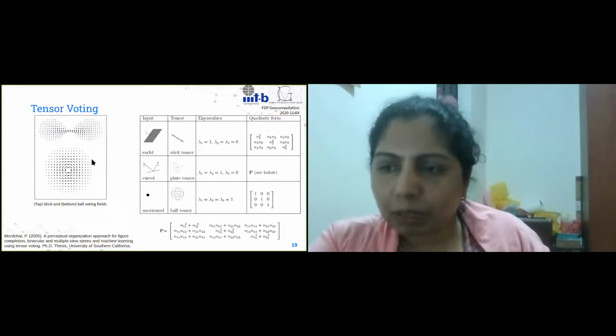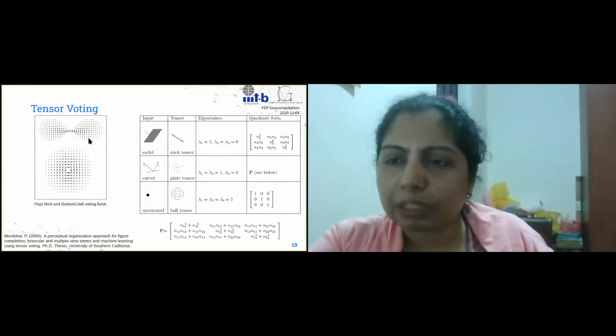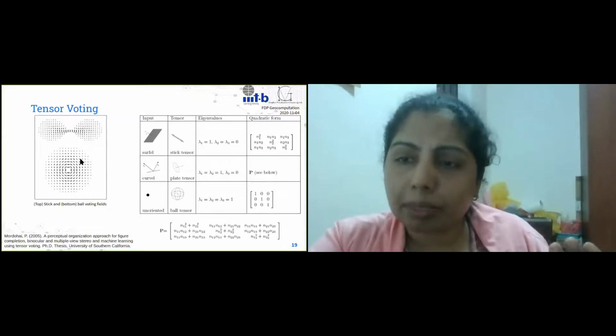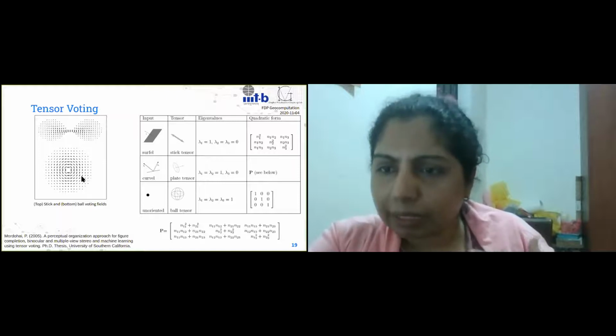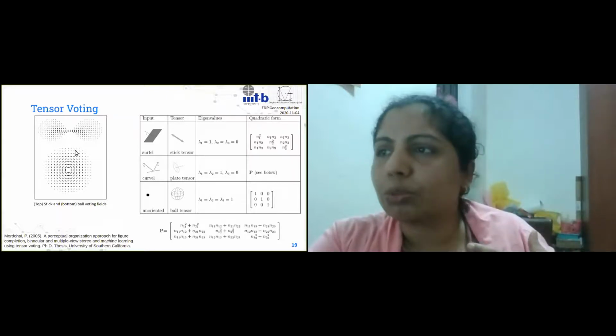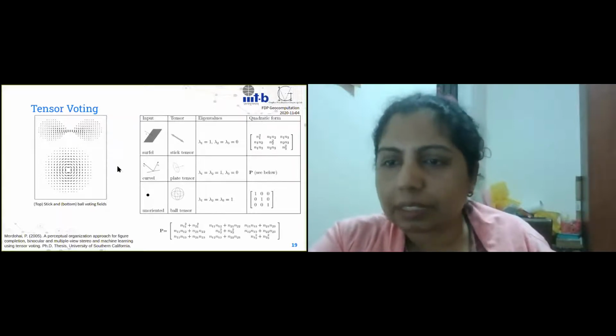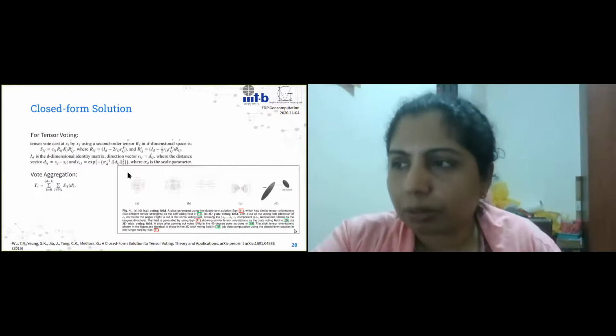For point clouds, because we don't have the orientation information, we typically treat them as unoriented points, and then we compute the ball tensor, and then we iterate and improve on this to find all the other components. That's essentially how tensor voting works for point clouds.